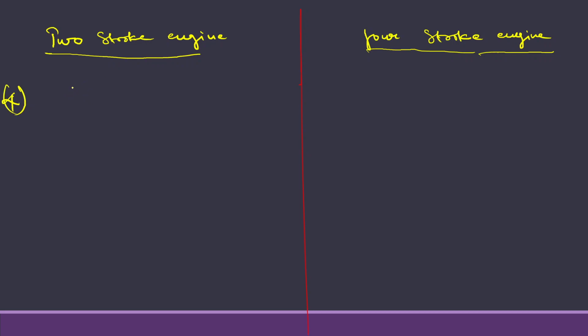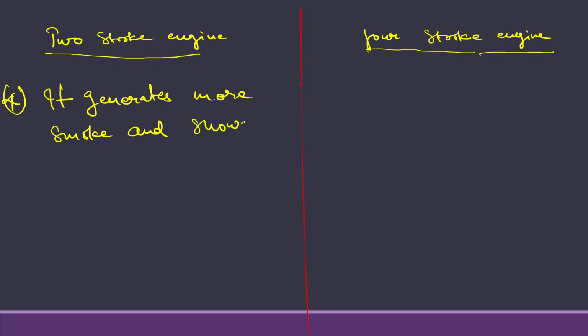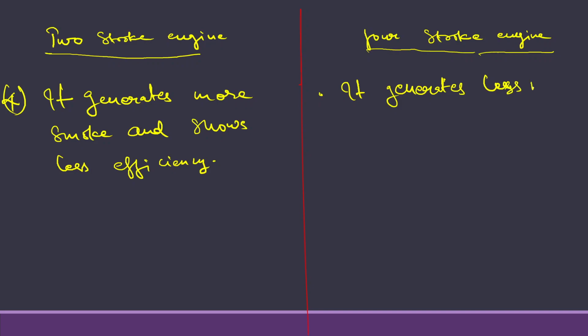In the two-stroke engine it generates more smoke and shows less efficiency. In the four-stroke engine it generates less smoke and shows more efficiency.